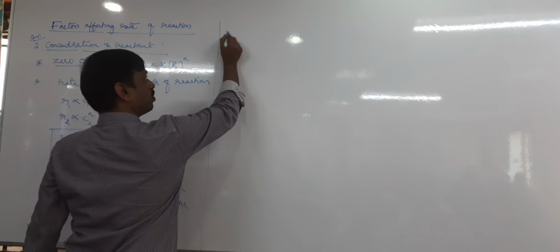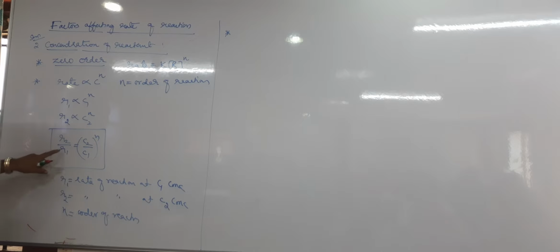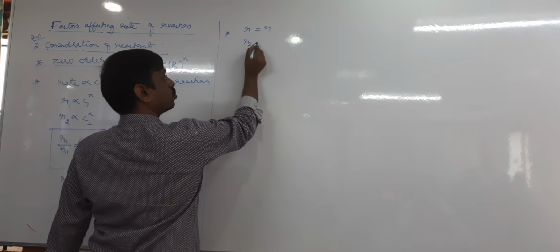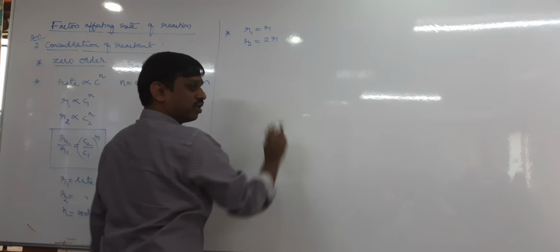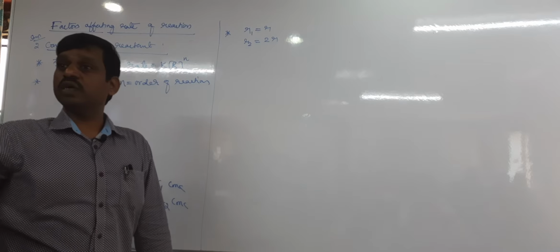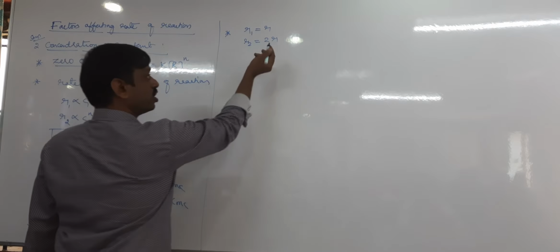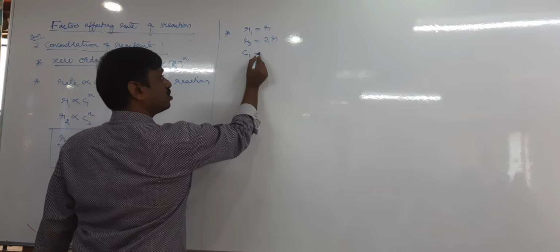If the rate of a chemical reaction is doubled when the concentration is also doubled, what is the order? Take R1 equal to R, then R2 is 2R, since the rate is doubled. The concentration is also doubled, so C1 equal to C and C2 equal to 2C.